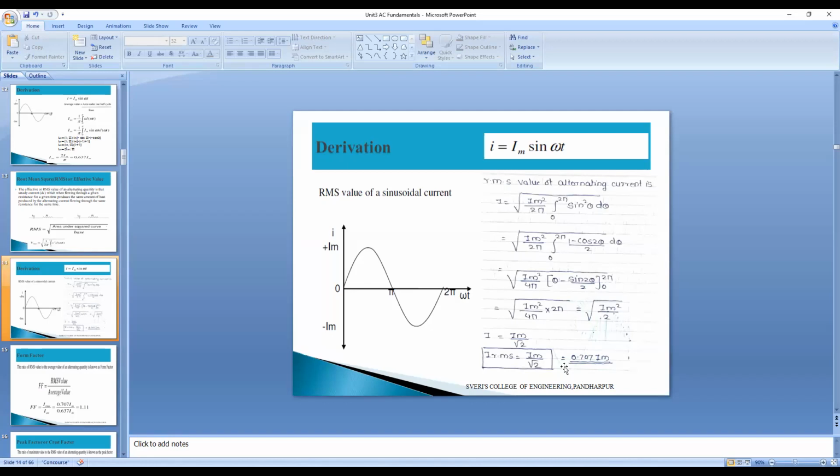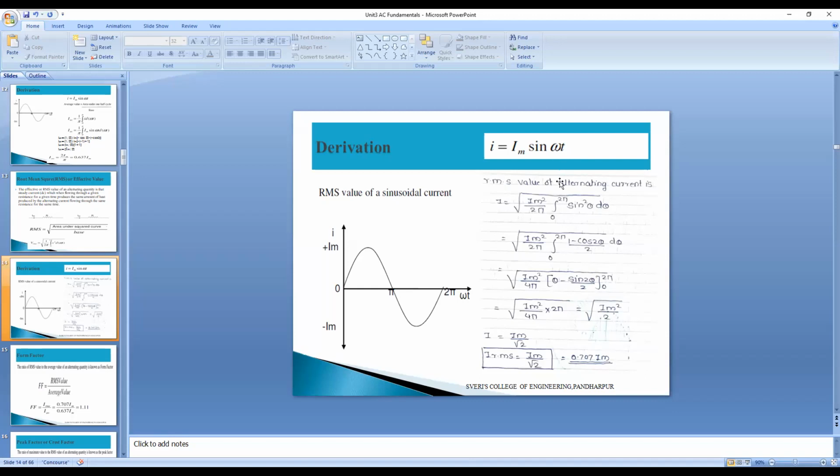So this is the answer or derivation for the RMS value of the alternating quantity. A better option here is why I am taking theta and omega t: in class we are discussing omega t, but suppose in the exam theta is given, do not get confused. Both are the same only. In the place of omega t we can use theta, and in the place of theta we can also use omega t.